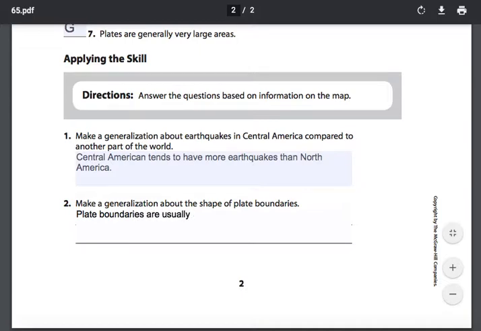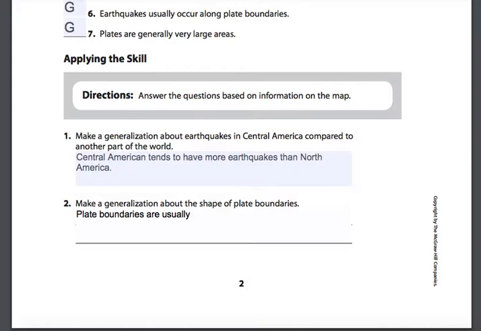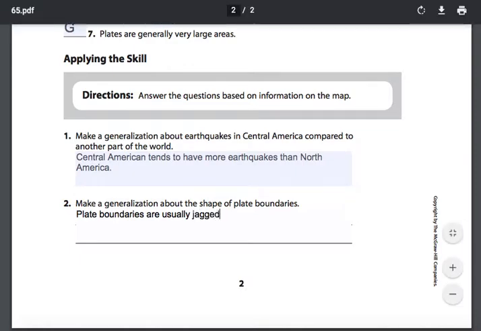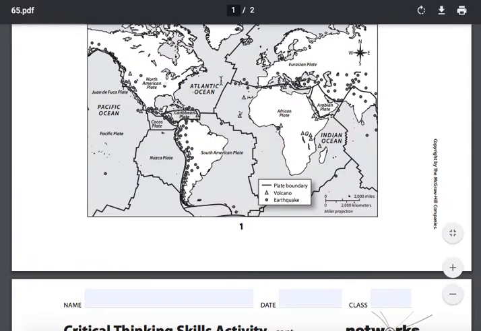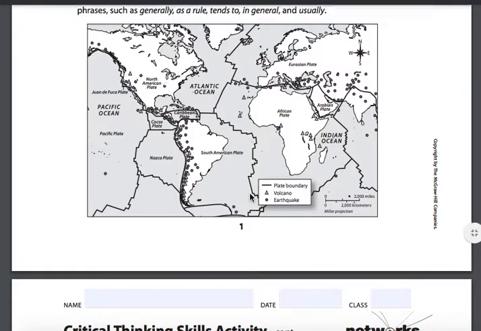Plate boundaries are usually, there's our key phrase, usually, I'm going to say and describe them as being jagged. They don't look very smooth. They don't look very straight. They have all sorts of different kinks and turns and jaggedness to them. Now, there are some exceptions. Obviously, that would make it a generalization. Here's a straight line, here's a straight line, here's a straight line, but mostly they have this jagged or rugged type of shape between those different fault lines.